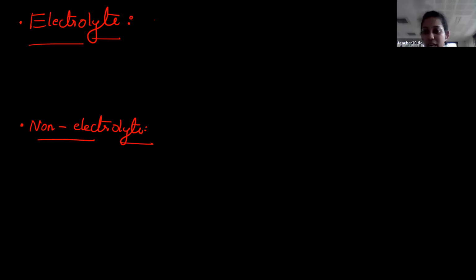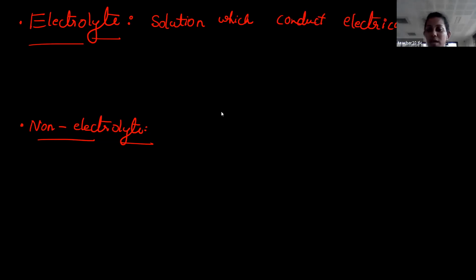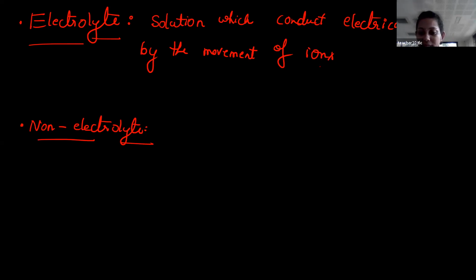Electrolyte is a liquid, a solution which conducts electricity. How? By the movement of ions, the mobility of ions. Ions may be positive or negative. A positive ion is a cation, and a negative ion is an anion.